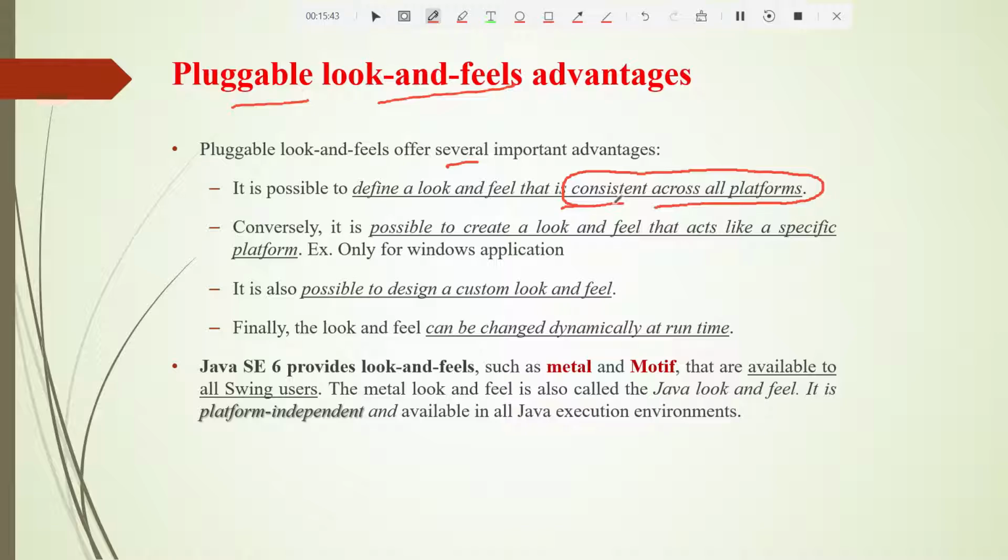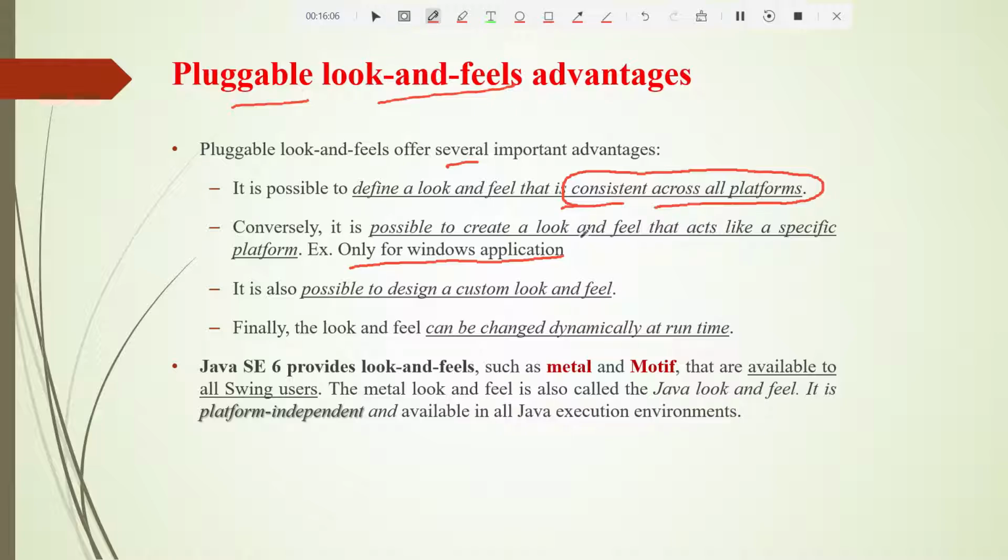Next, conversely, it is possible to create a look and feel that acts like a specific platform, for example only for Windows applications. If I want the application to look how it normally looks in Windows, I can develop it like that.